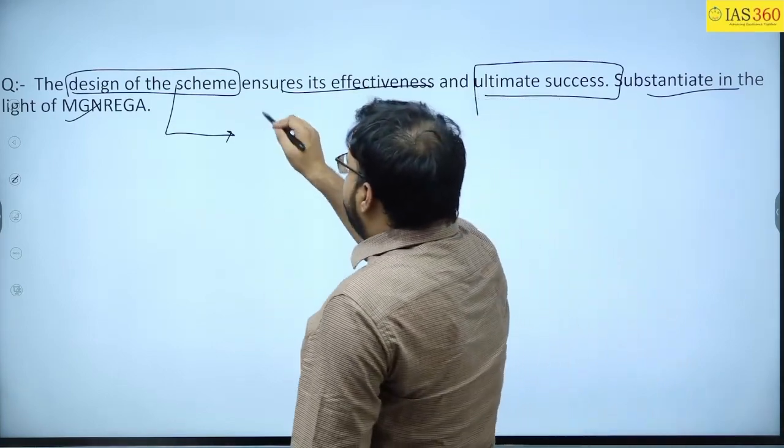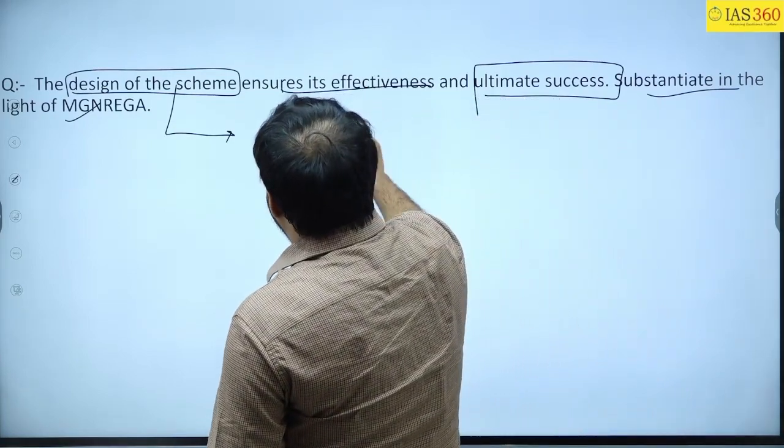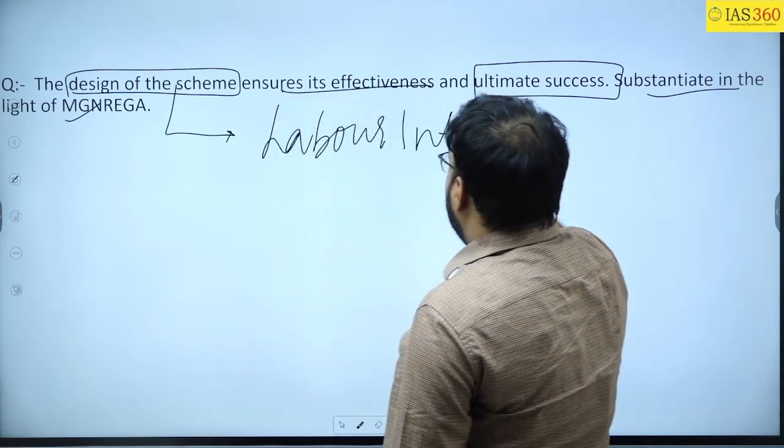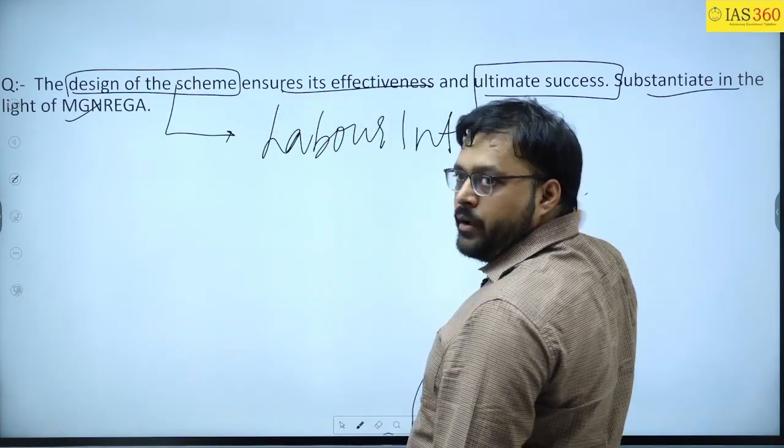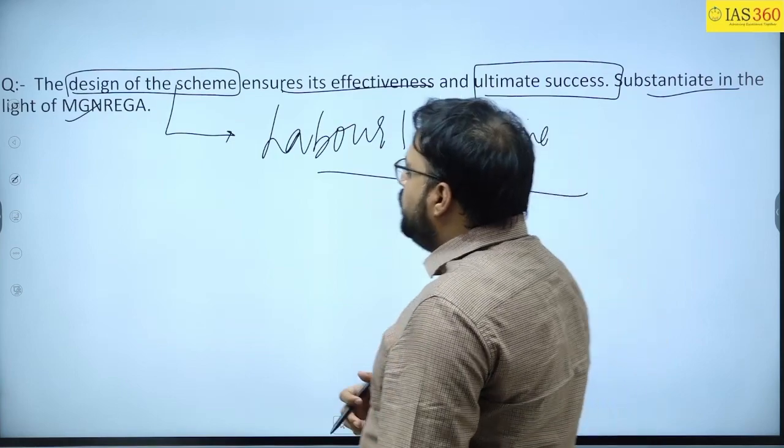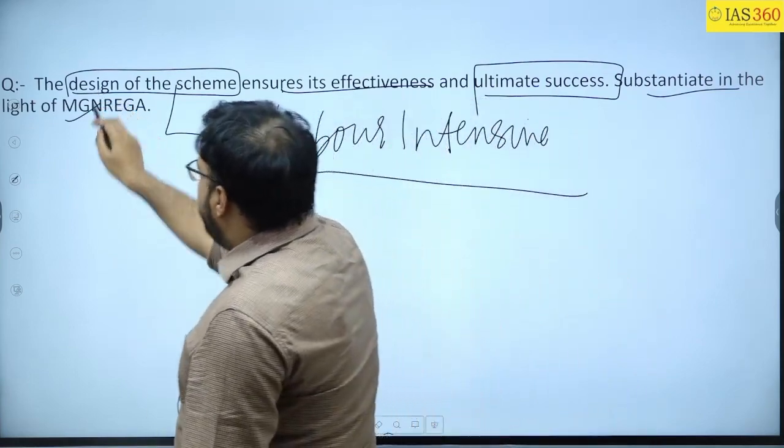So basically the design of the scheme of MGNREGA is labor intensive. After that you will talk about what the design is.